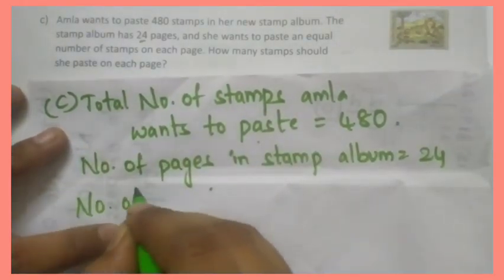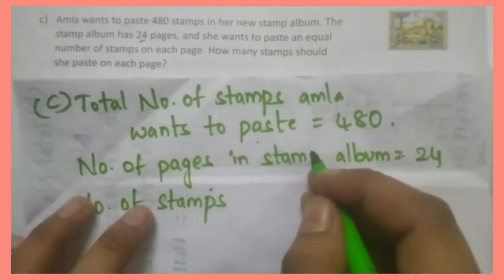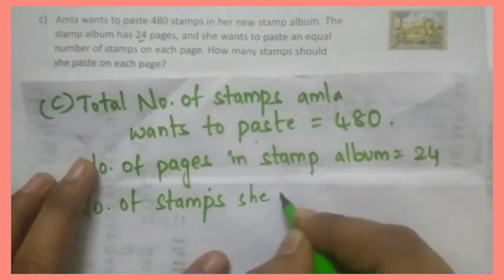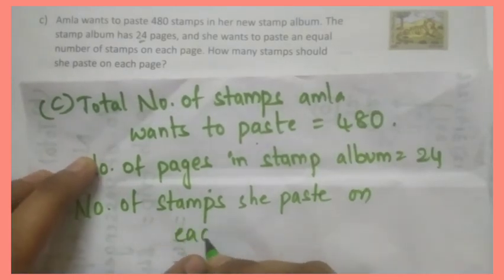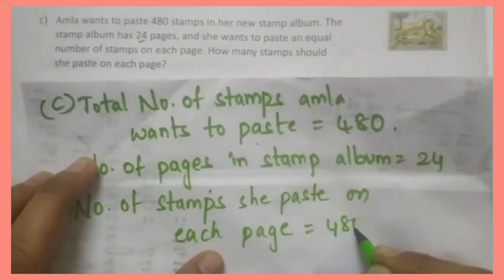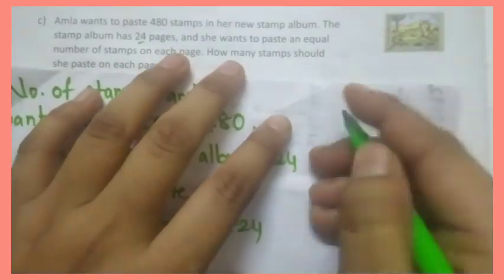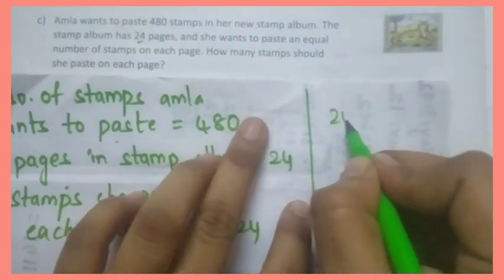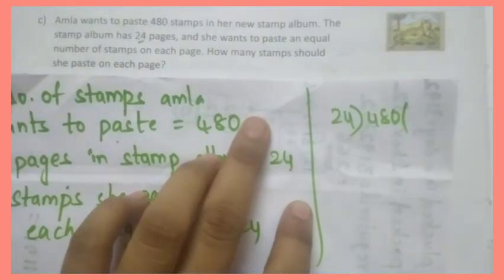Okay. How many stamps should she paste on each page? Number of stamps she pastes on each page equal to 480 divided by 24. Okay. Now we will do this division here. 24, 480. Okay. 24 table.